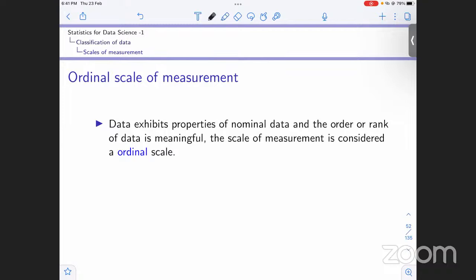For example, we have ratings: good, bad, and average. Say this is a rating for some food item. We can sense a logical ordering: good is the best, average lies somewhere in the middle, and bad is the worst, right?